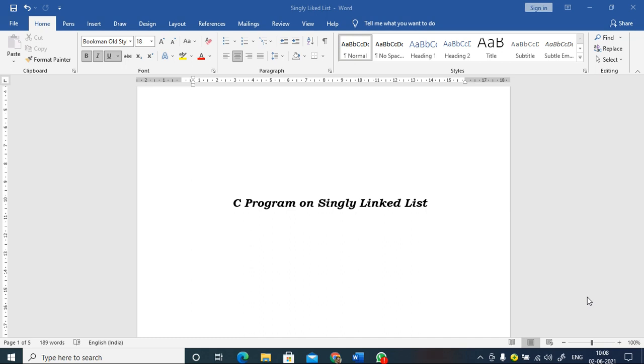Yesterday we started the programming part on the singly linked list. We know how to create a node, how to add data into the node, and how to make modifications to the address part of the node. All these things we have discussed, right? We will continue with the same topic in today's session, and we will try to complete this program.